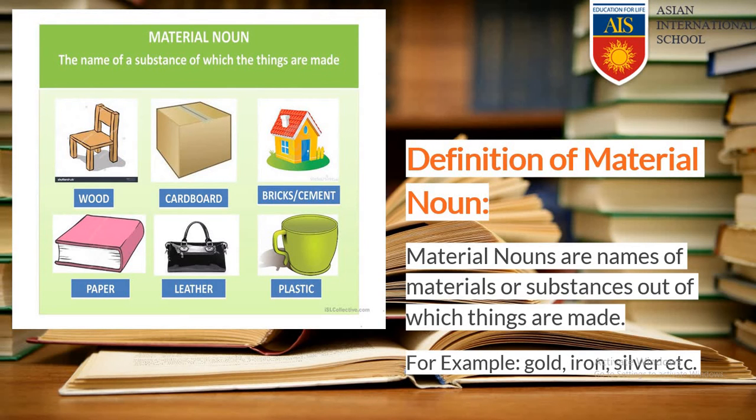Next is material noun. What is material noun? Material nouns are names of materials or substances out of which things are made. So if a noun is made of some material, that material is called material noun. As example, gold, iron, silver, etc. So these are a few examples of material noun.